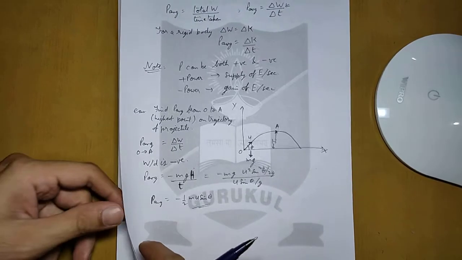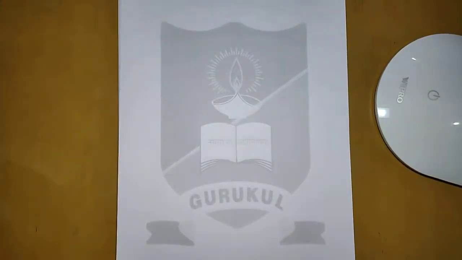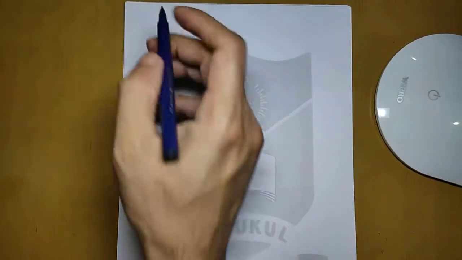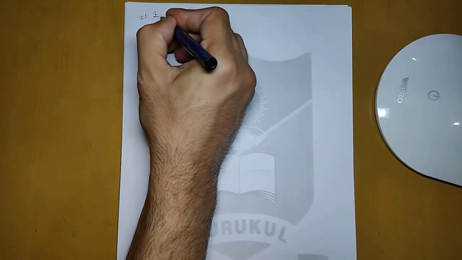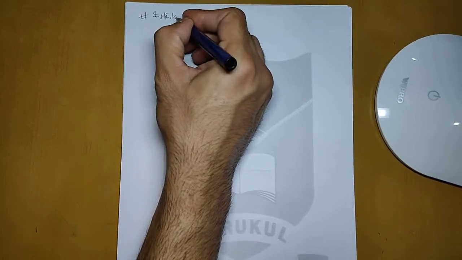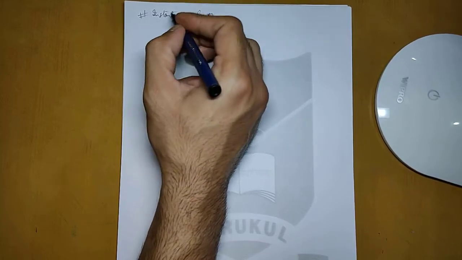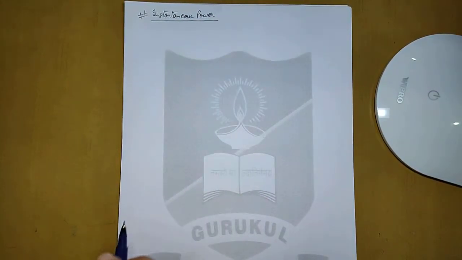Now let us come to instantaneous power. We already know that instantaneous power is the power at a particular instant or a particular second.